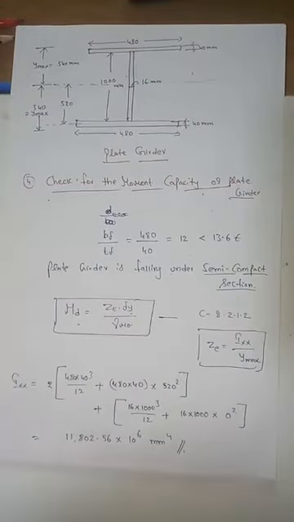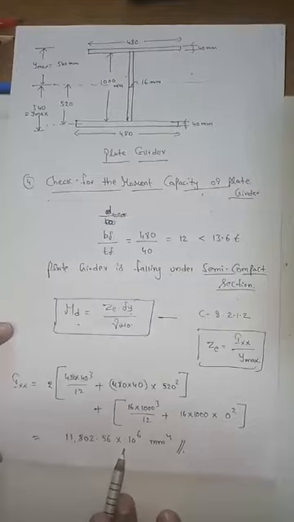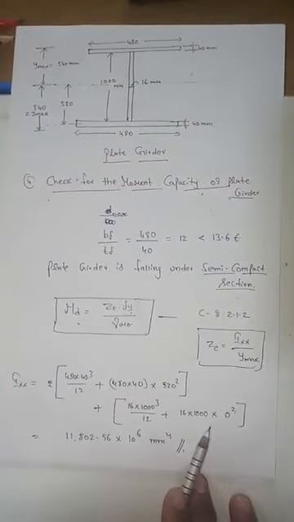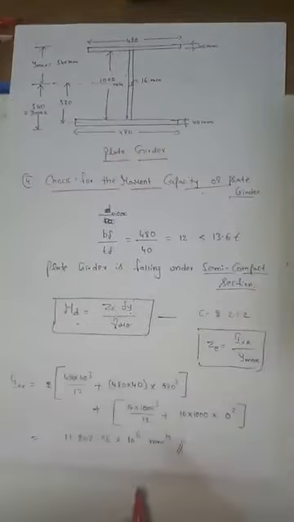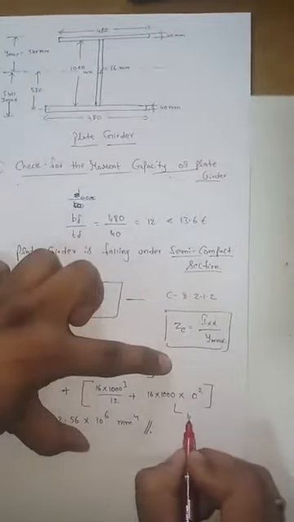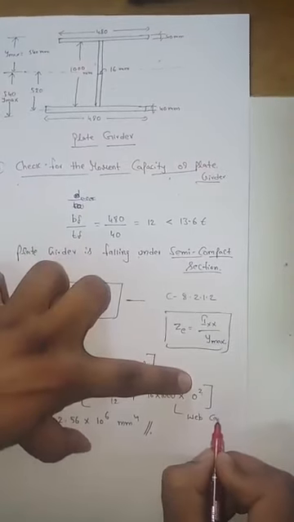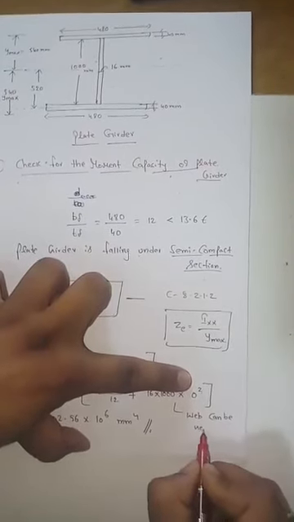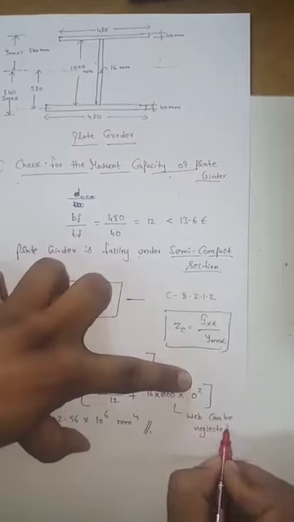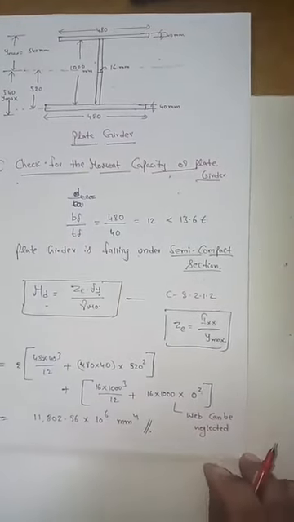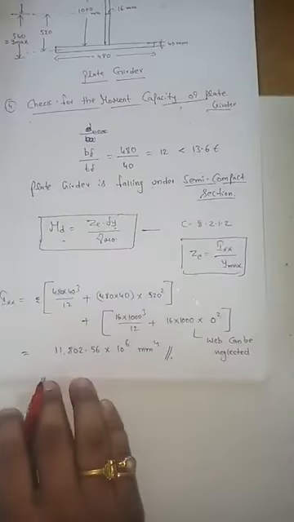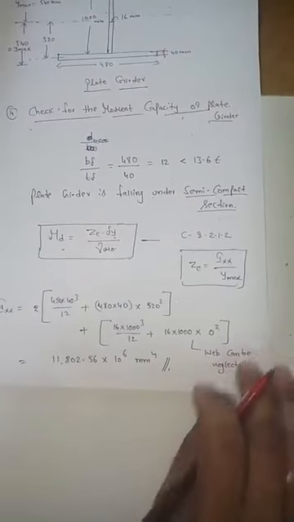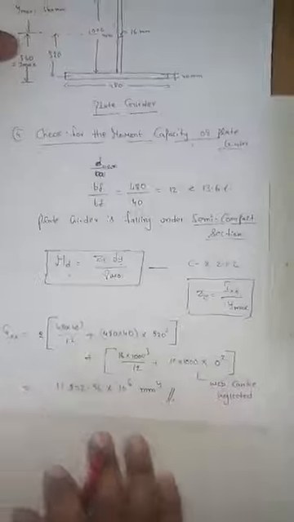So here, when you are calculating this value, you can neglect the web. Why? As the flanges only will carry the moment. The web won't carry the moment, so the web can be neglected. Why are you neglecting the web? Because the web will carry only the shear force. Moment will be carried only by the flanges, so you can neglect the web and calculate the moment of inertia.